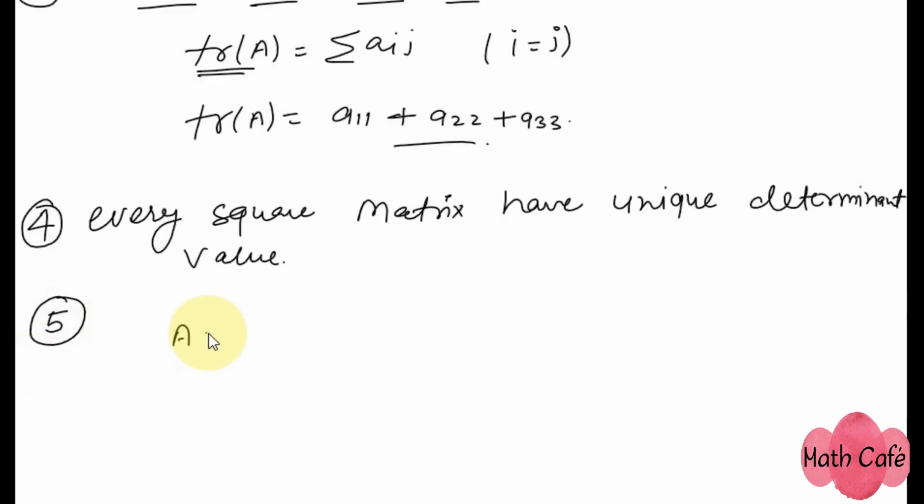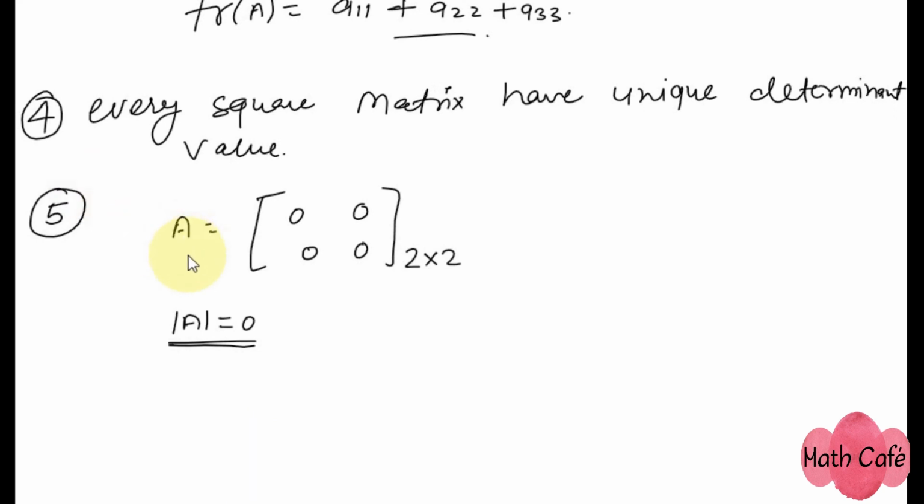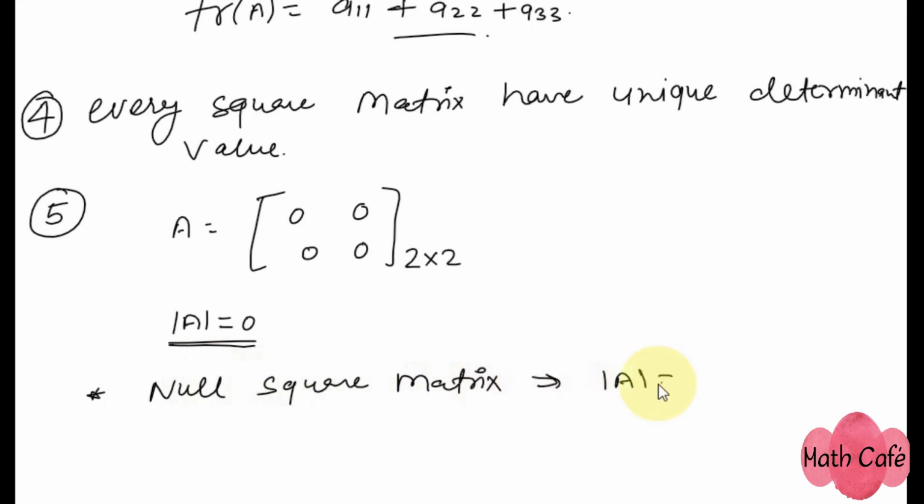So let's move to the next point, which is the fifth. The fifth point is that if A is expressed as 0 0 0 0, this is a null matrix, and the order of this null matrix is 2 cross 2. So I can easily say the determinant of A will be 0. So for every null matrix, the determinant of the null matrix will be 0. So I can deduce that if a matrix is a null square matrix, then its determinant value will be 0.